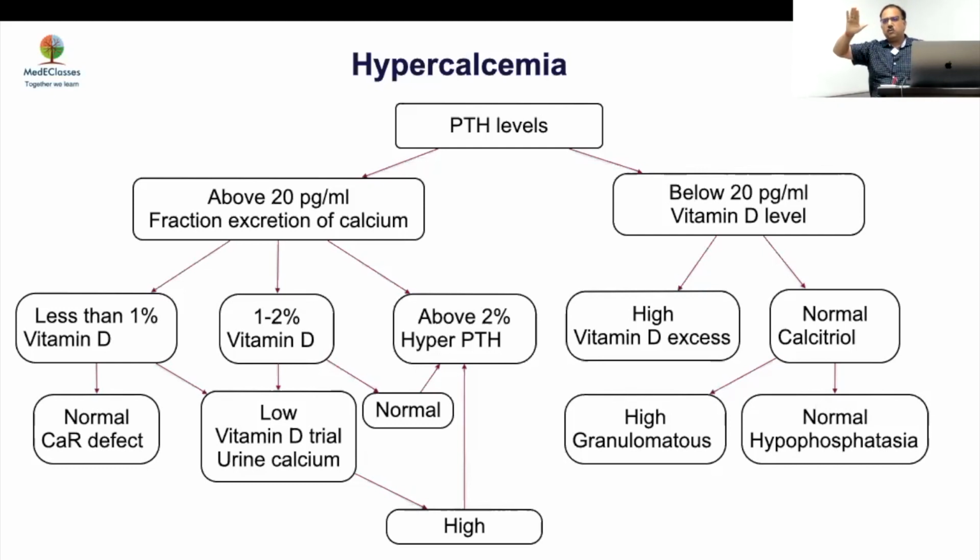PTH low, vitamin D related, do 25 OHD and calcitriol. PTH high, look at urinary calcium. And based upon that and fractional excretion of calcium will decide whether it is a calcium sensing receptor defect versus a primary hyperparathyroidism. Management is absolutely different.